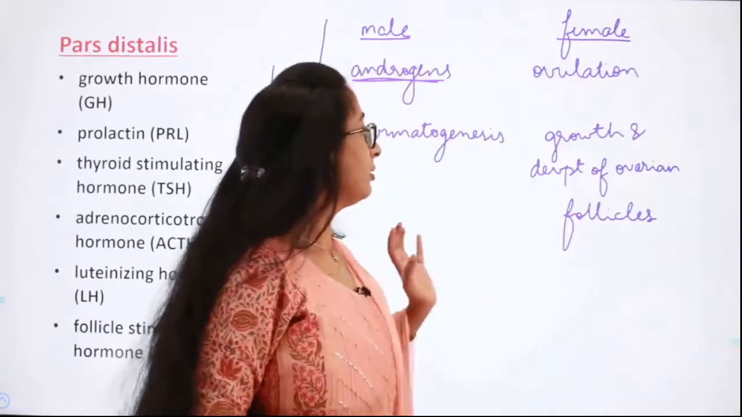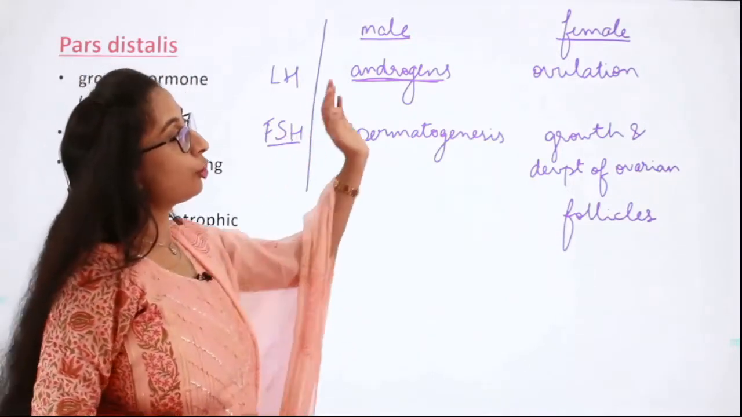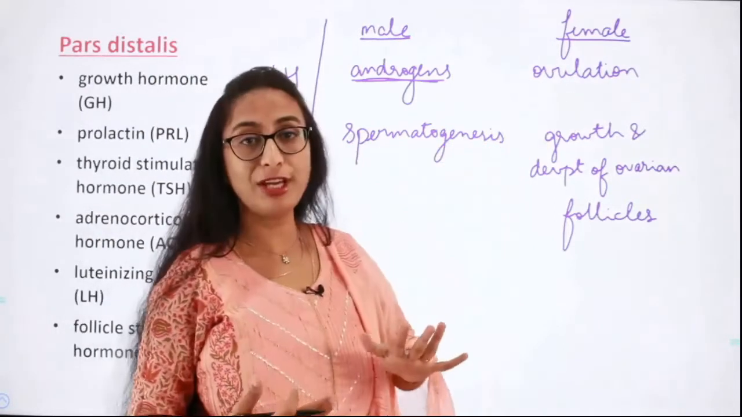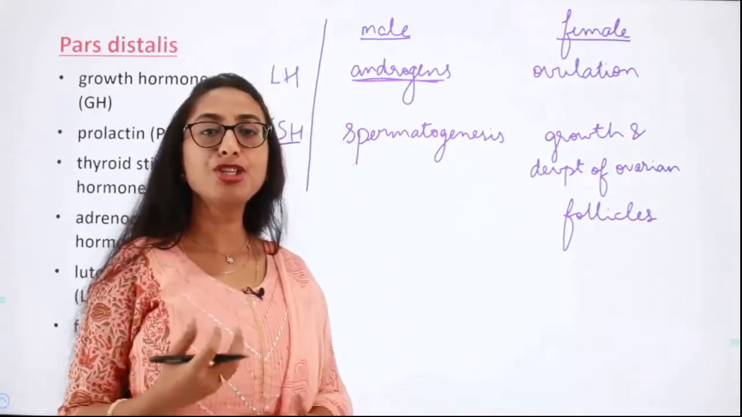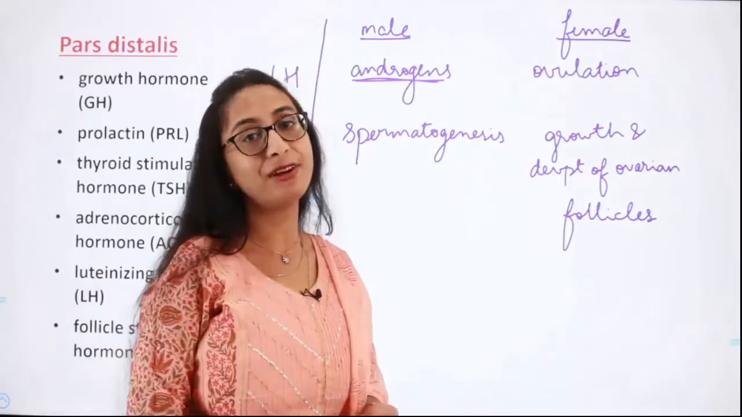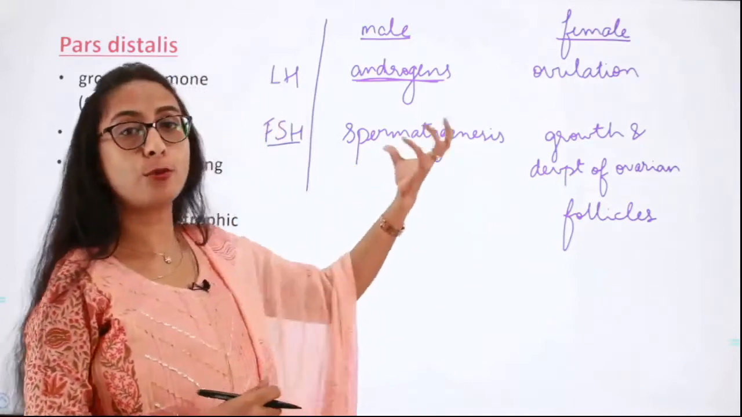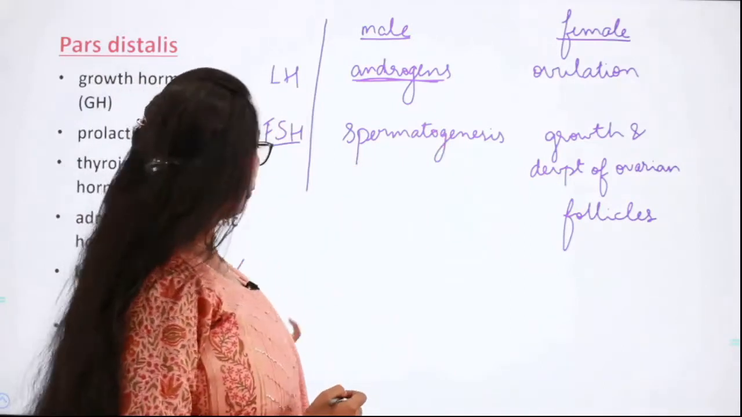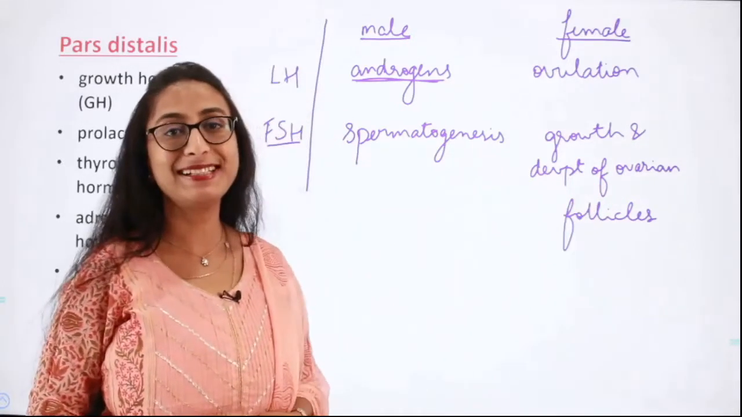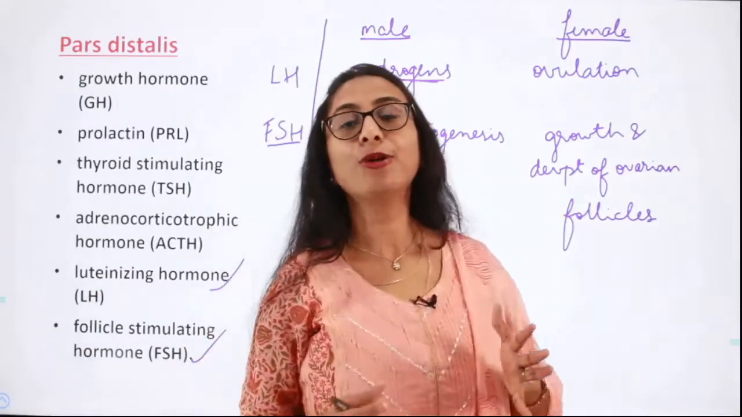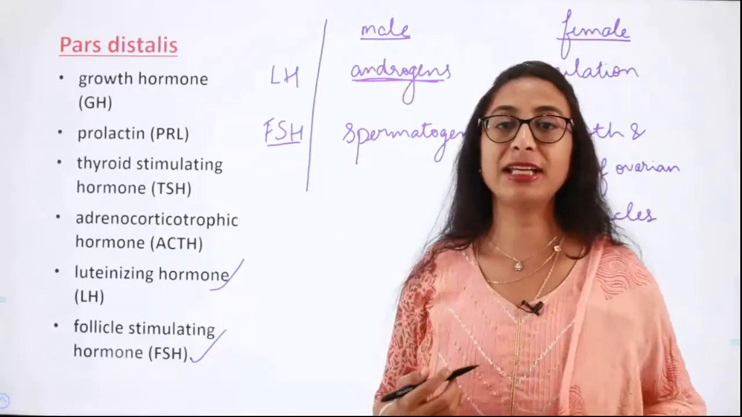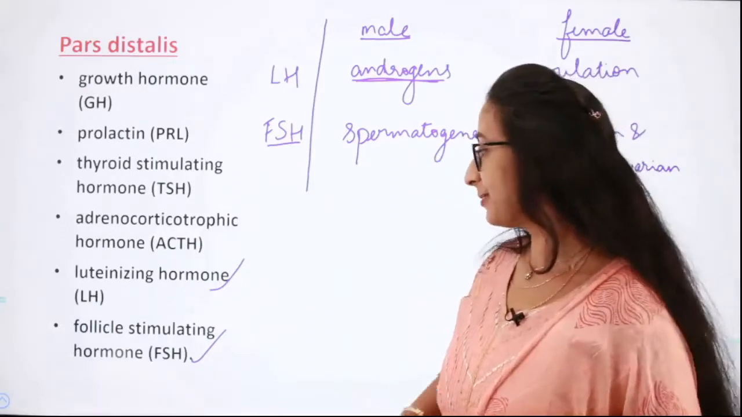Next, what is the function of luteinizing hormone and follicle stimulating hormone in females? The luteinizing hormone is responsible for the process of ovulation. Ovulation is the process by which the mature Graafian follicle, or the mature egg, is released from the ovary. So it is the luteinizing hormone which stimulates that. Next is the follicle stimulating hormone, which is responsible for the growth and development of the ovarian follicles. So luteinizing hormone and follicle stimulating hormone regulate the gonadal activity, and hence they are called gonadotropins.